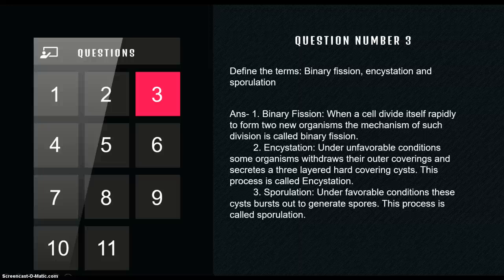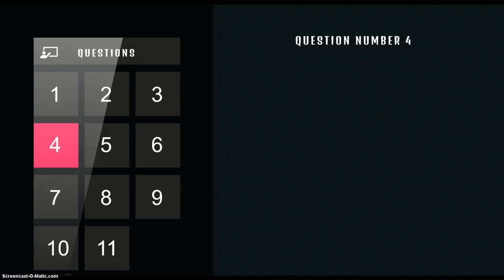Some organisms under unfavorable conditions can convert their outer covering into a very hard covering, and that is known as a cyst. This process of making the cyst is known as encystation. And when the conditions are favorable for life, then these cysts burst, generating spores, and this process of generating spores from the cyst is known as what? Sporulation. Next is question number 4 of today's class.